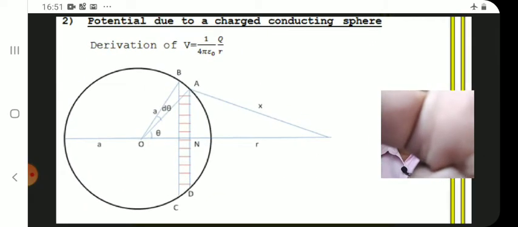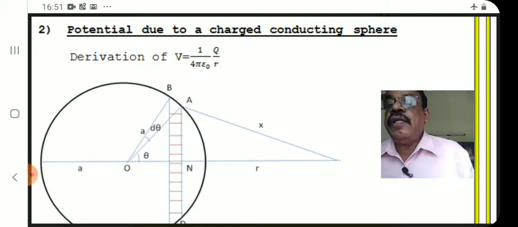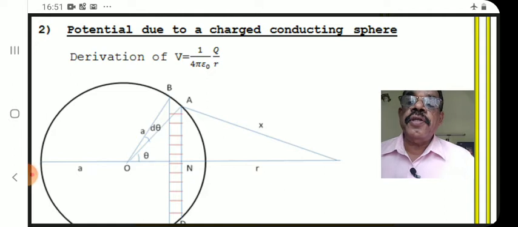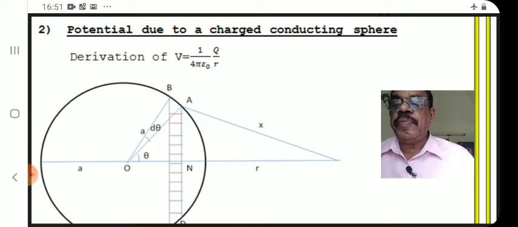Here in the sphere, O is the center, a is the radius, and P is a point. P is not marked here, P is outside, at a distance r from O. We divide the sphere into a number of circular rings, small elements, by cutting it perpendicular to the line OP. Because it is a conducting sphere, like a spherical shell, all the charges will reside on the surface. Inside there is no charge.